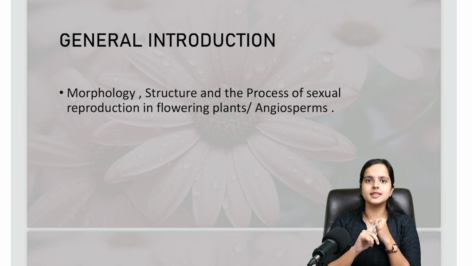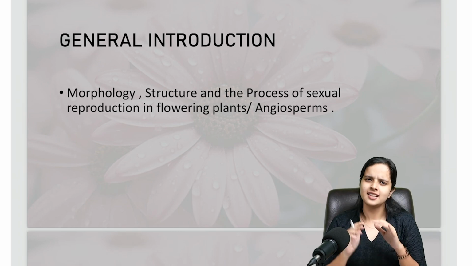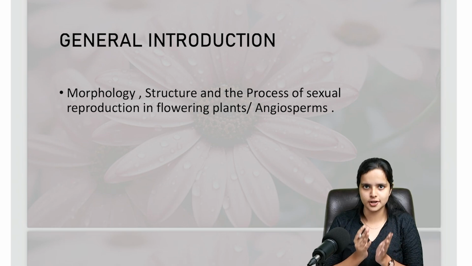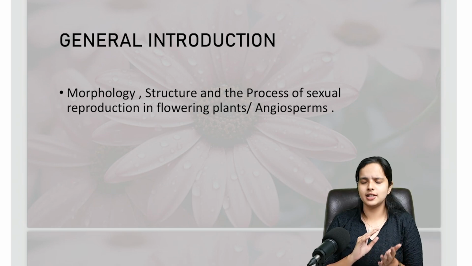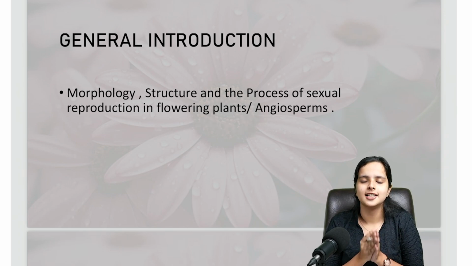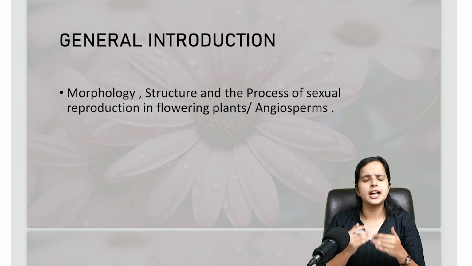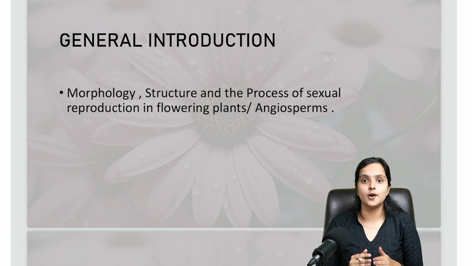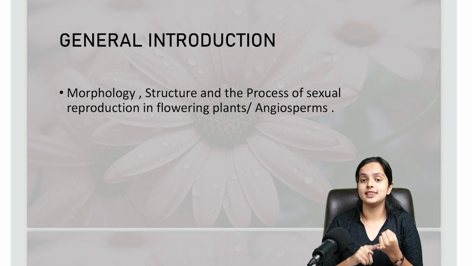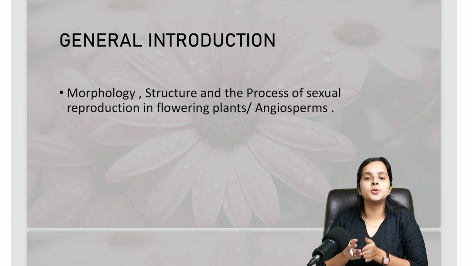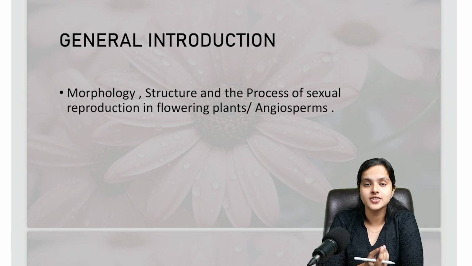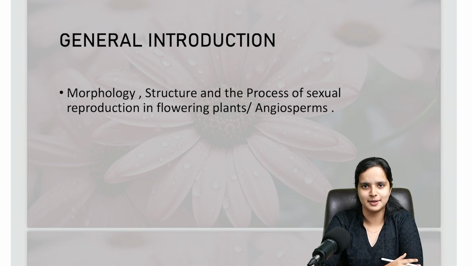At the beginning, we'll be discussing the morphology, that is the outer structure, of the flower. Obviously, we'll be starting with the structure of a flower. Let's keep it simple. We'll not be going into too much detail, but of course, we'll discuss the outline of a flower's structure. Then later on, we'll learn in detail about the structure of the anther, in other words the male reproductive organ, the female reproductive organ, and then we'll slowly move into fertilization. Before fertilization, we'll be discussing the structures of the male reproductive organ and the female reproductive organ.